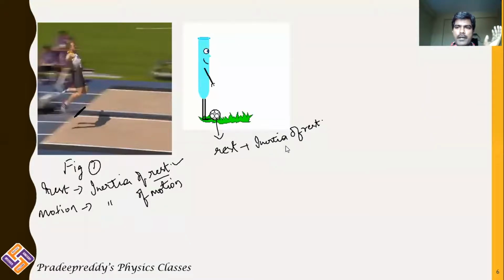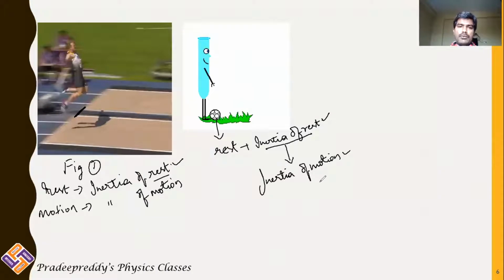But what is this person doing? He is coming closer and kicking this ball. So what has happened now? This ball, which was initially possessing inertia of rest, is now changing its inertia to inertia of motion. It is changing from inertia of rest to inertia of motion. So if a body is initially at rest, it remains at rest unless you disturb it. But when you disturb it, its inertia of rest is converted to inertia of motion.